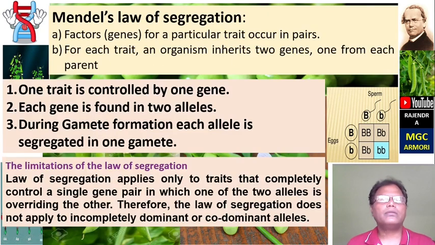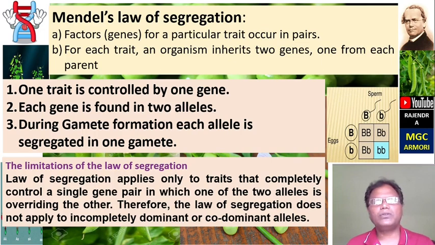Then, factors, that is genes for a particular trait, occur in pairs. For each trait, an organism inherits two genes, one from each parent. One trait is controlled by one gene. Each gene is found in two alleles. During gamete formation, each allele segregates into one gamete.